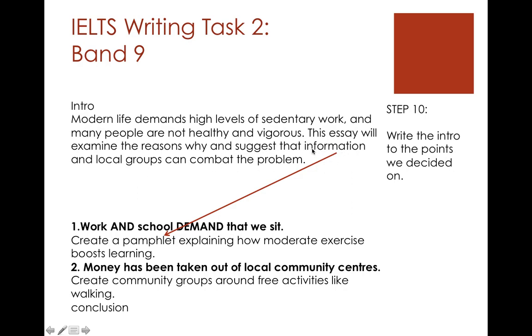I'm also, with this structure, telling the examiner, here's paragraph 1, here's paragraph 2. And the examiner will think, coherence and cohesion, organization, very good. Now all you need to do is explain these things in these paragraphs. If you put those points here, information and local groups, the examiner knows the structure of your essay and doesn't have to go searching around. Hey, where is the idea? I can't find it. The examiner goes, I see, good, thank you very much. Make it obvious for the examiner.